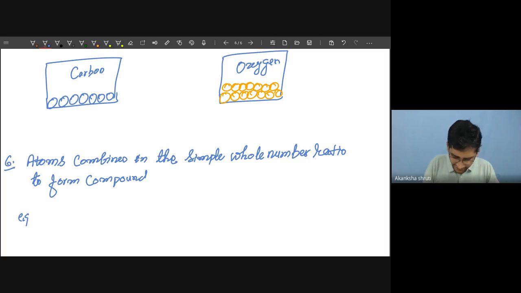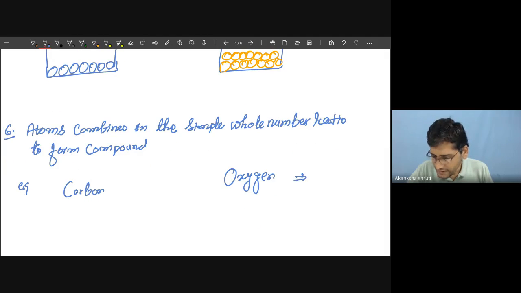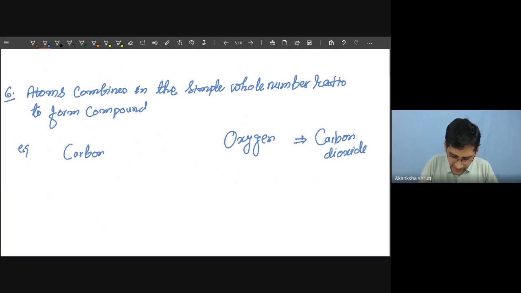Example, say if we consider say carbon, and let me consider the other oxygen. So to explain the formation of carbon dioxide, where carbon and oxygen combine, Dalton proposed that this carbon atom and this oxygen atom will combine in simple ratios.